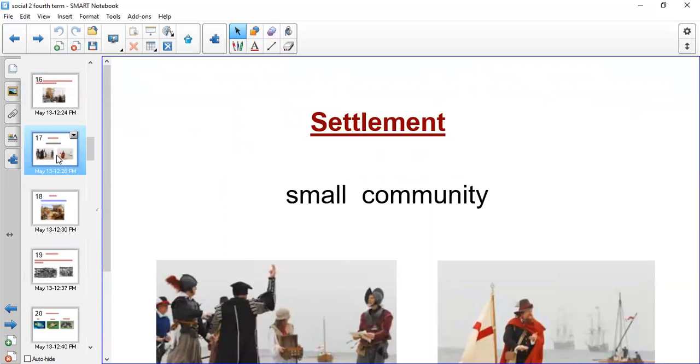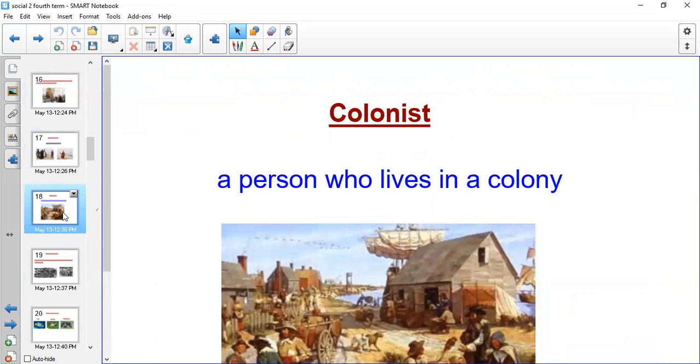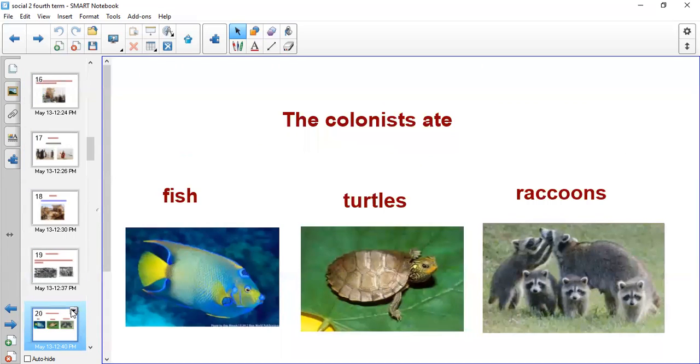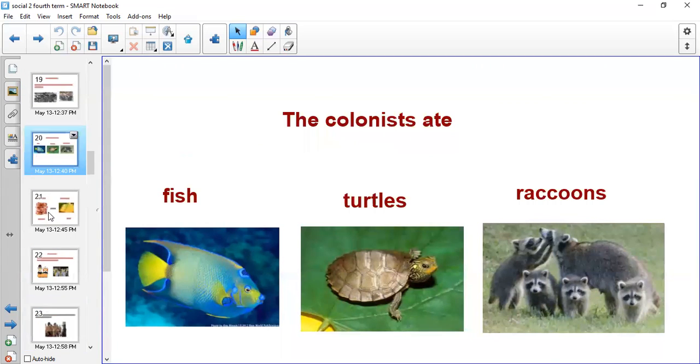They started with a settlement. What is the meaning of settlement? They started with small communities, and after this, their colonies were becoming bigger and bigger. The people who lived in a colony were called colonists. The first colony was Jamestown, and in Jamestown, men and boys worked hard to stay alive. They ate fish, turtles, and raccoons because they didn't have enough food.